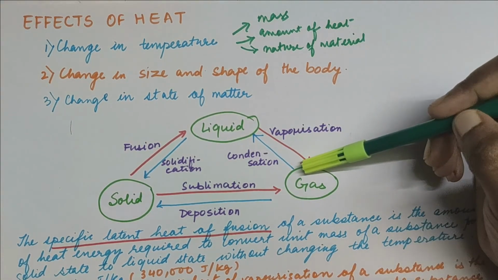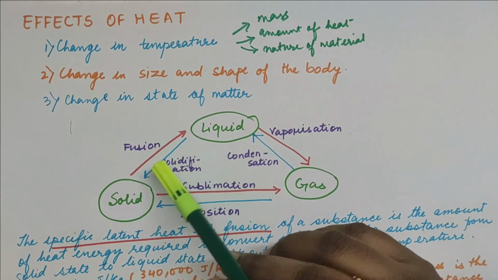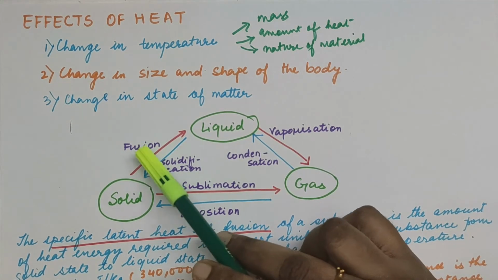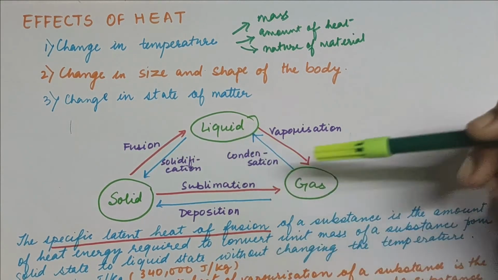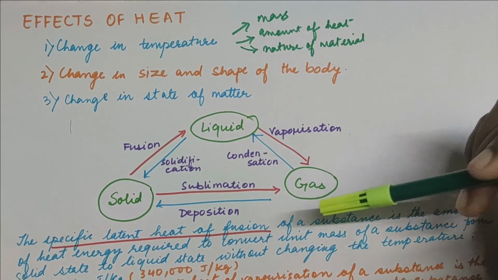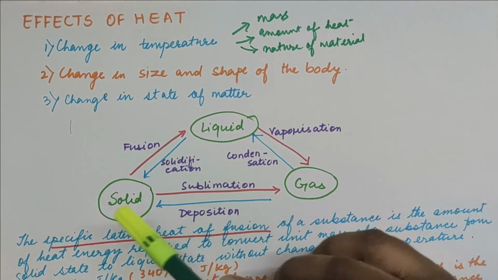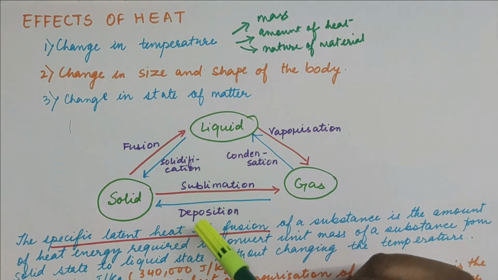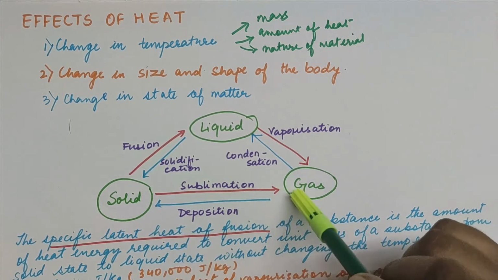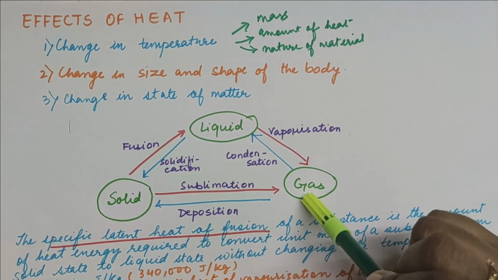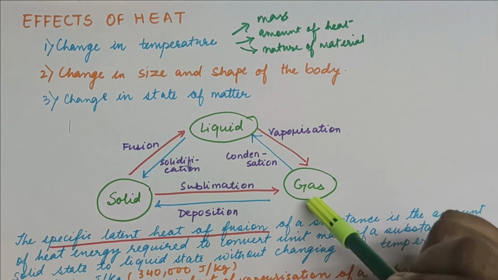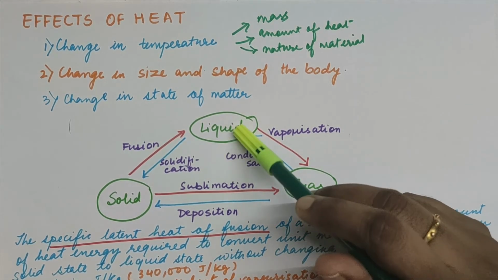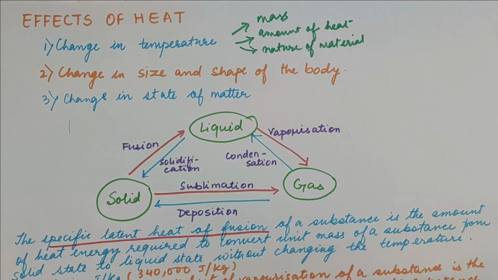And as you can see, I have drawn some arrows showing how the solid fuses or melts to form the liquid. The liquid vaporizes to form the gas. The gas can directly change into solid, which is called deposition. If we go the other way around, the solid sublimes to form the gas, means that it is skipping the liquid state. The gas condenses to form the liquid, and the liquid solidifies again to form the solid. So you can see that this is like a cycle going around, right, children?